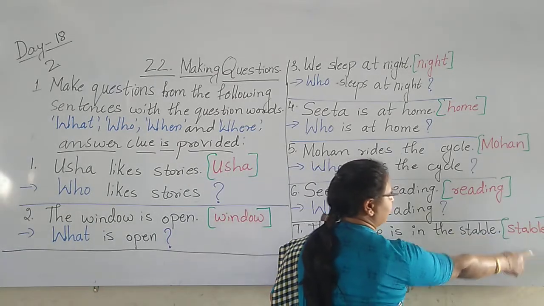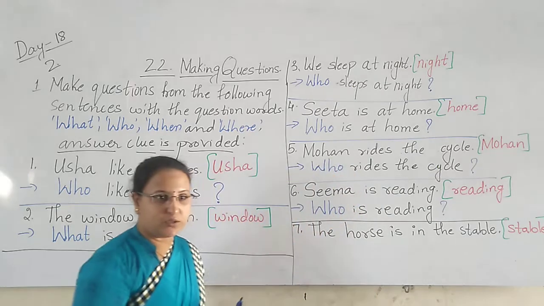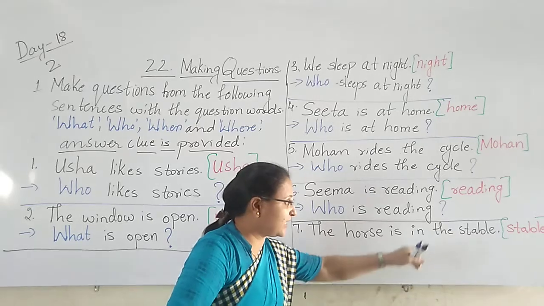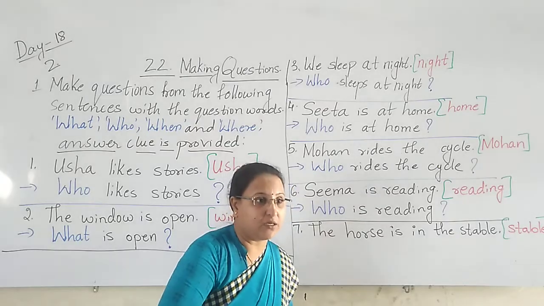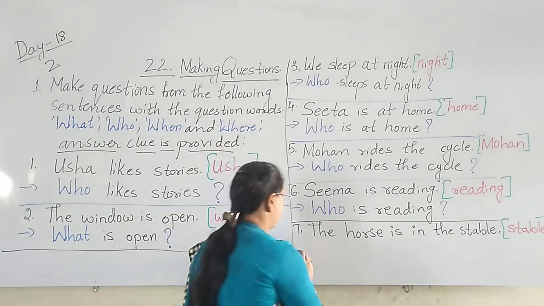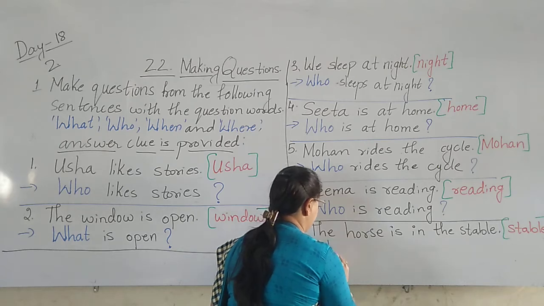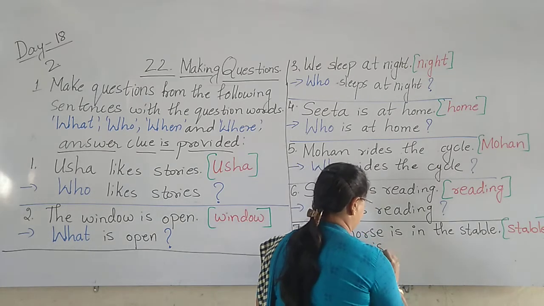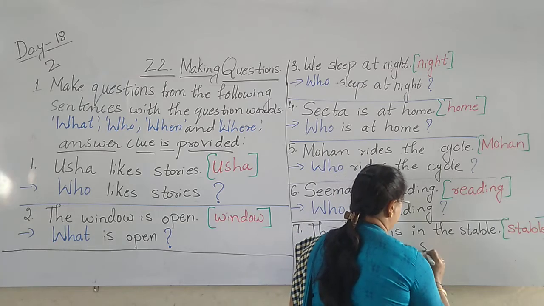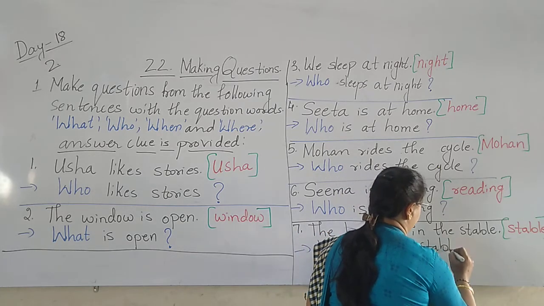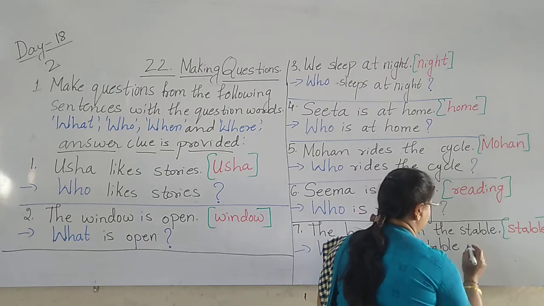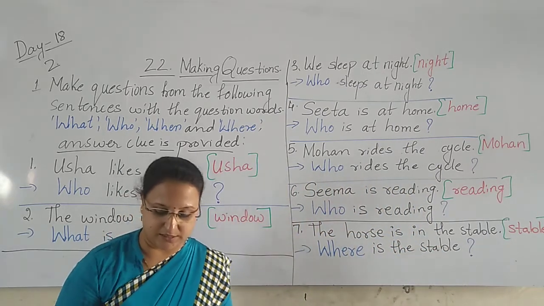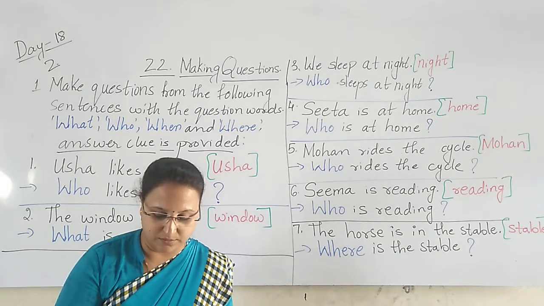What should we do to make the question? Take stable and make a question. So we know that the horse is already in the stable. But now they have given the word stable. So we have to use the question word where. Where is the stable? Stable question. Where is the stable? Question mark.